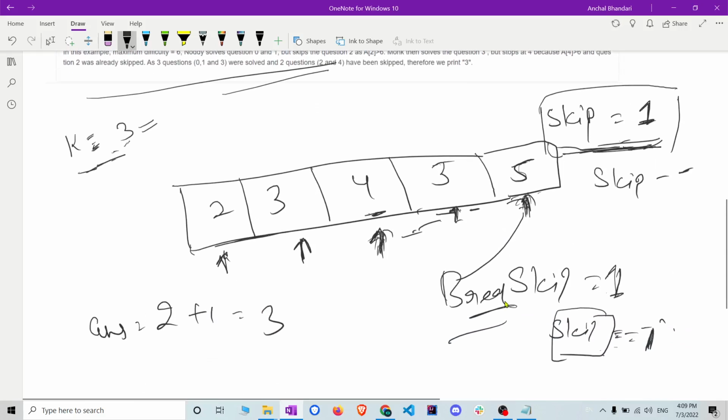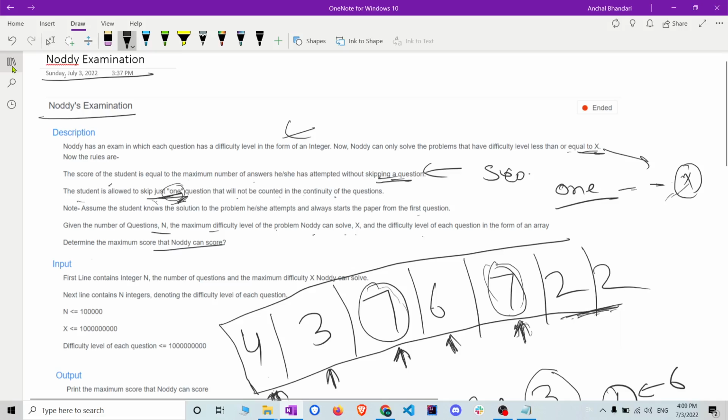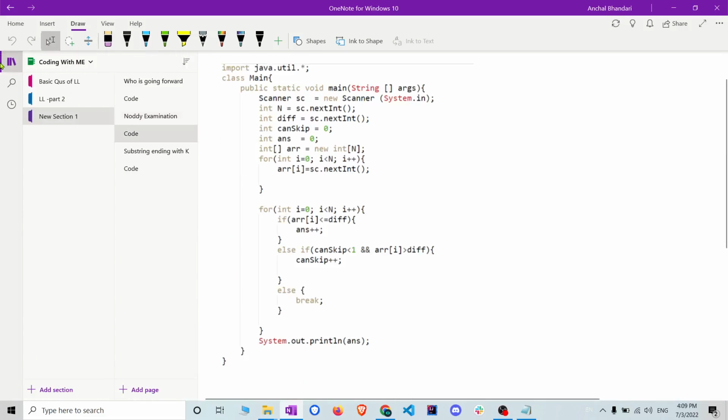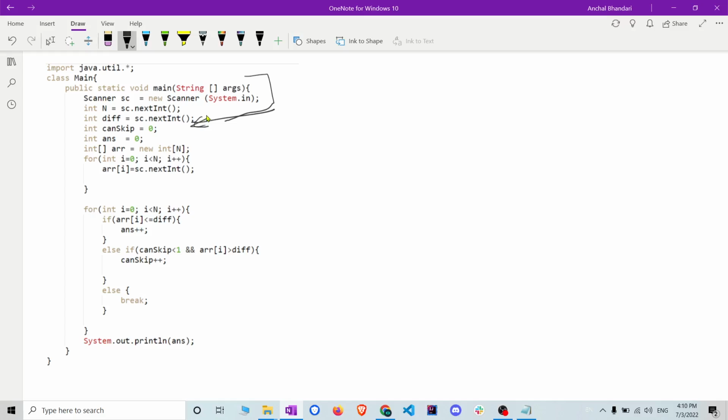So I have told you the rough idea about this question and its solution, and let me show you the code as well so you can understand better. Here is a simple code snippet for this. I am simply taking the input here, and I have put the k value in the difficulty variable. The array size is in n, and the difficulty level, the k value, is in difficulty. And canSkip is assigned 0. So here the canSkip value came.